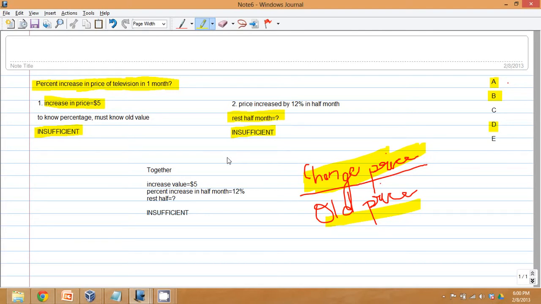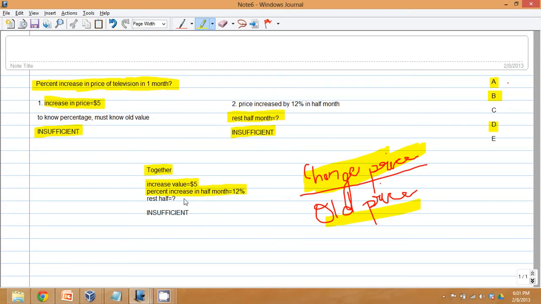However, when you take both the statements together, you know the increase in value is $5. So that's the change in price that has been given to you. You know the percentage increase in half a month is 12%. However, you still don't know in the rest half of the month what was the percentage increase or the percentage decrease or anything.